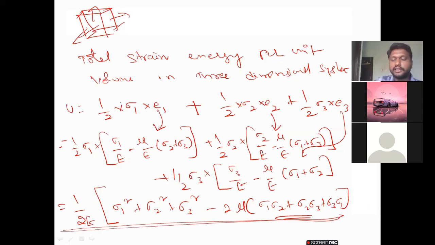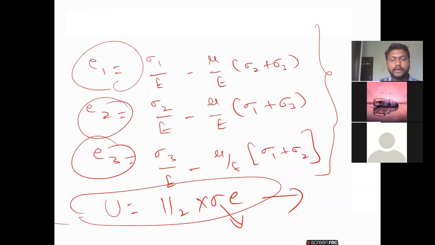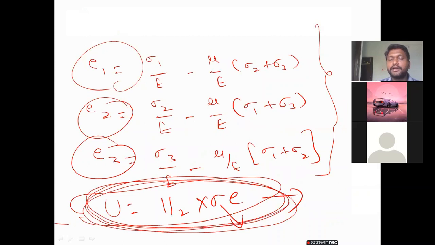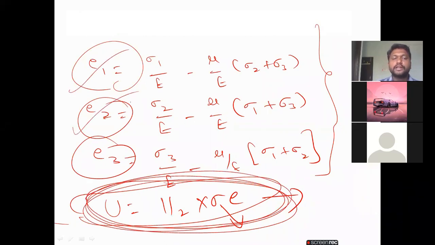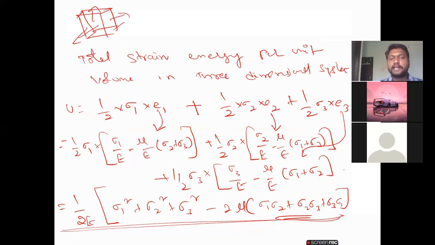From the starting, there is a small formula: half into sigma E. Only remember this one. You already know the strain values. Once you remember this half into sigma E formula for the strain energy, you can directly apply it to the three-dimensional case, and then substitute all the strain values in the strain energy formula. Finally, we got the strain energy formula as this one. Now this is the total strain energy.